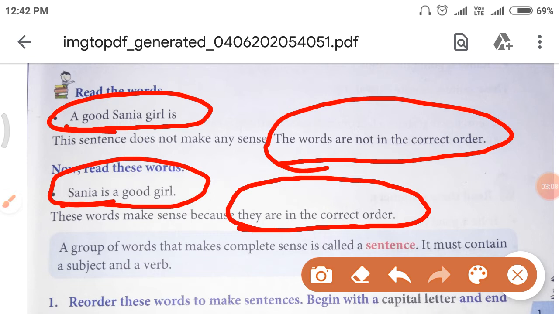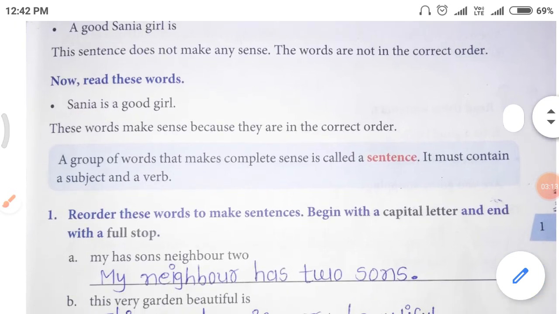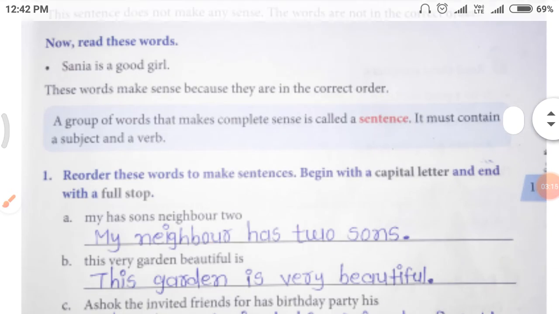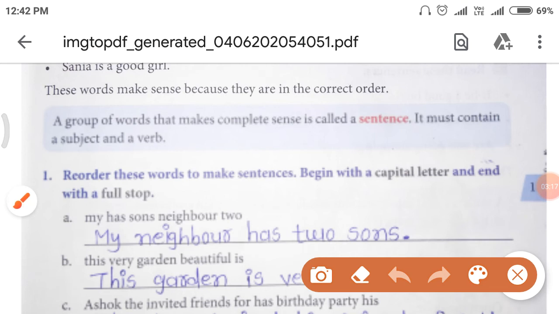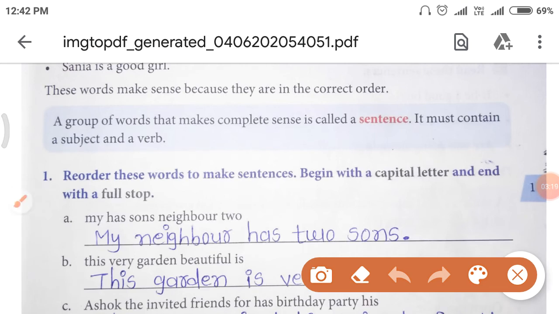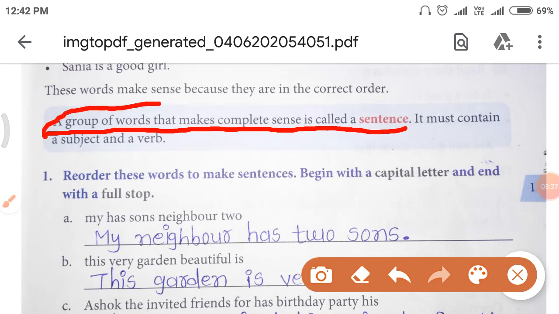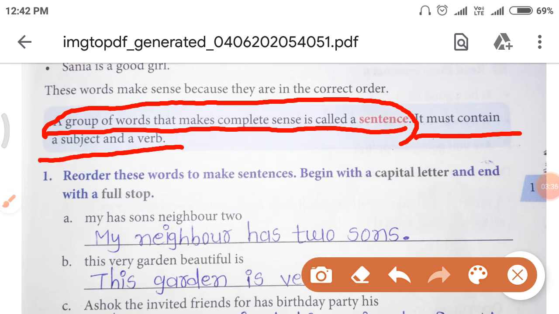So let's see the sentence definition. A group of words that makes complete sense is called a sentence. It must contain a subject and a verb. What should it contain?